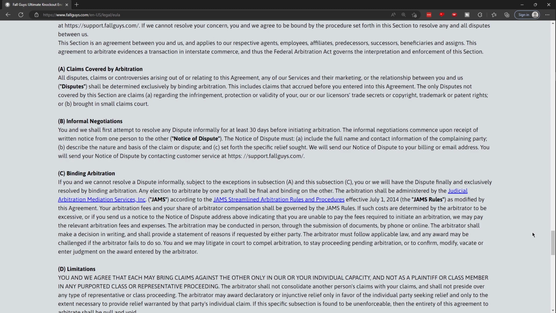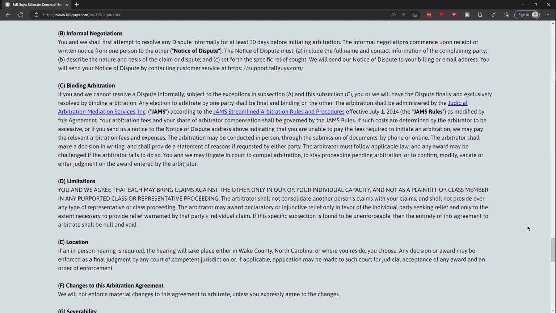The only disputes not covered by this section are claims A. regarding the infringement, protection, or validity of our licensors' trade secrets, copyright, trademark, or patent rights, or B. brought in small claims court. B. Informal negotiations. You and we shall first attempt to resolve any dispute informally for at least 30 days before initiating arbitration. The informal negotiation commences upon receipt of written notice from one person to another, a notice of dispute. The notice of dispute must A. include the full name and contact information of the complaining party, B. describe the nature and basis of the claim or dispute, and C. set forth the specific relief sought. We will send our notice of dispute to your billing or email address. You will send your notice of dispute by contacting customer service at